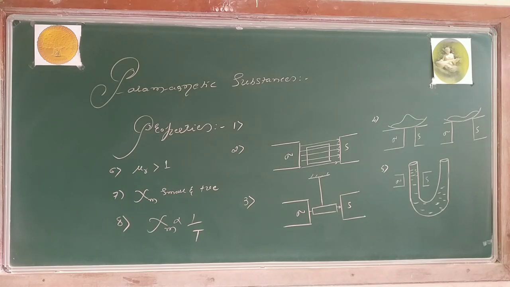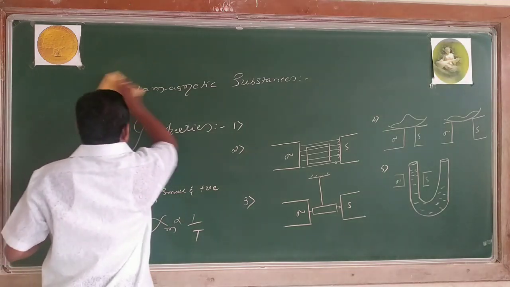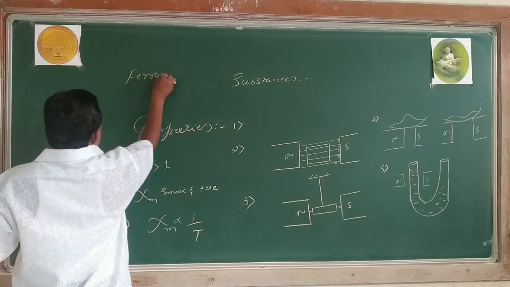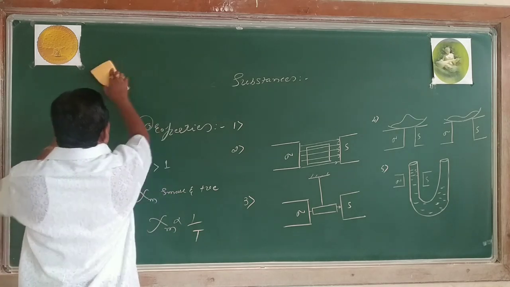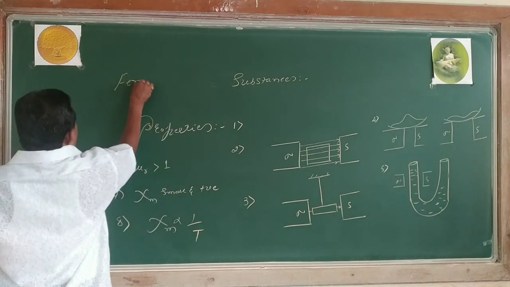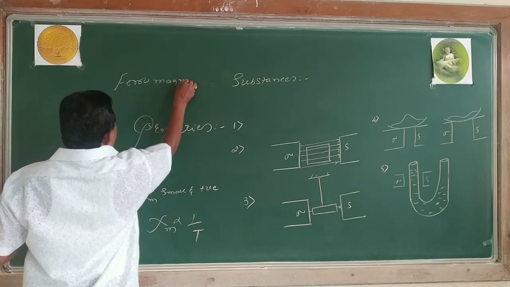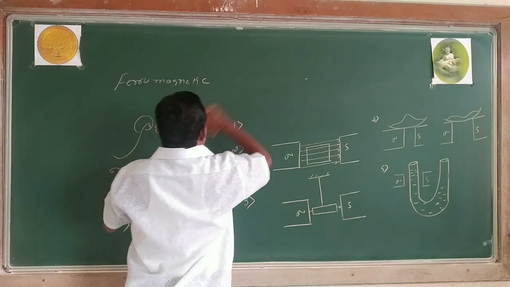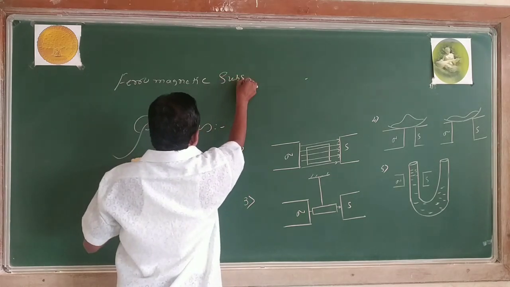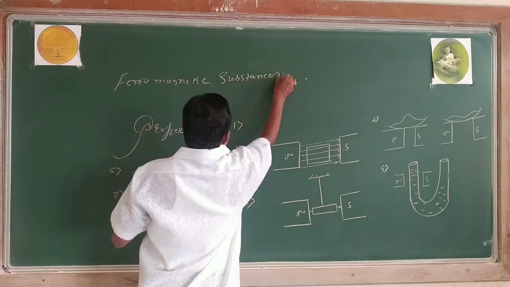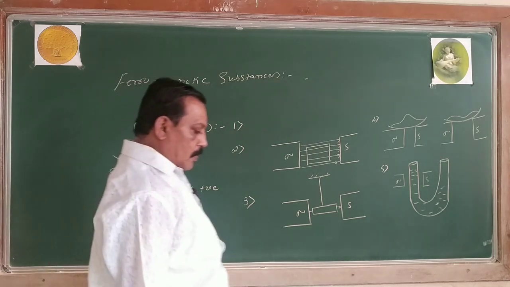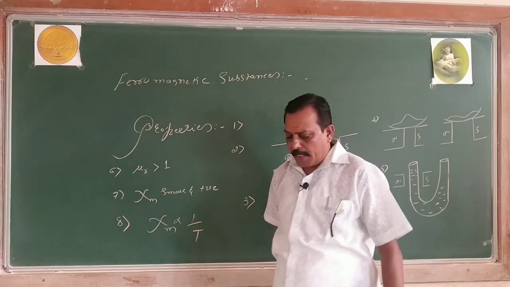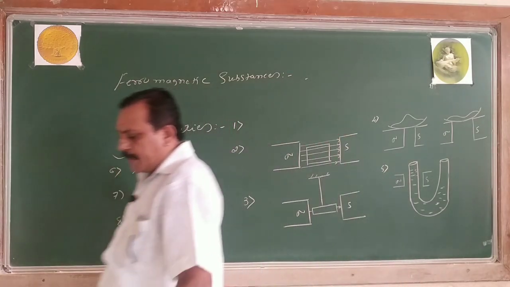Shall I go for ferromagnetic substance? Yes. Ferromagnetic substances. Ferromagnetic substances are those which are strongly magnetized along the direction of the magnetic field.